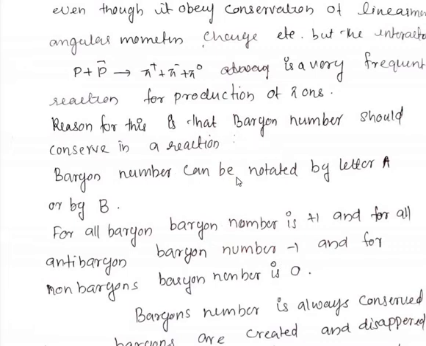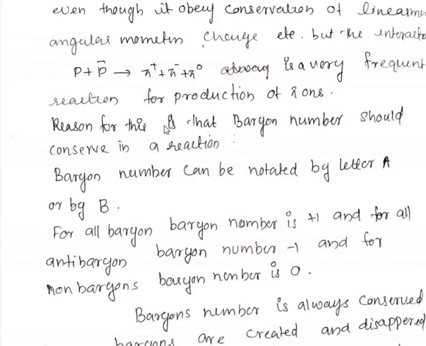When we consider the possibility of a reaction on the basis of baryon number, we find that all of the reactions which occur naturally obey the conservation of baryon number.